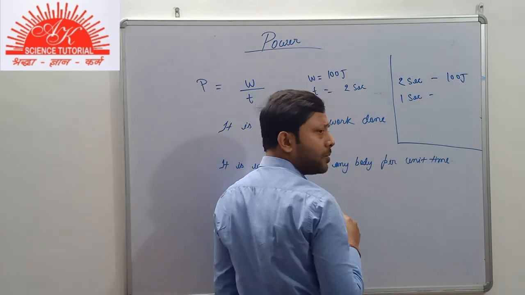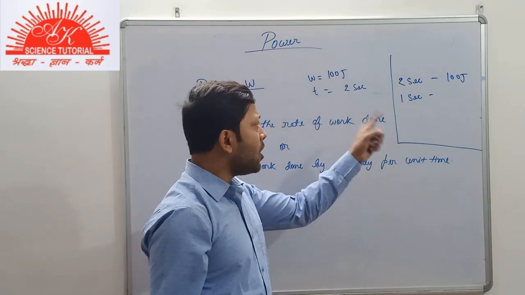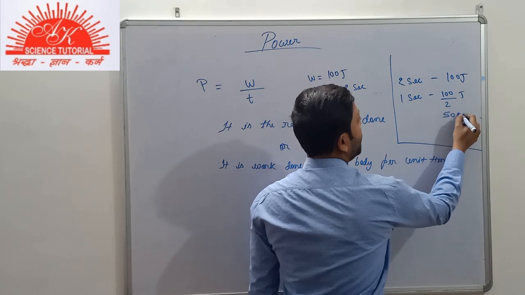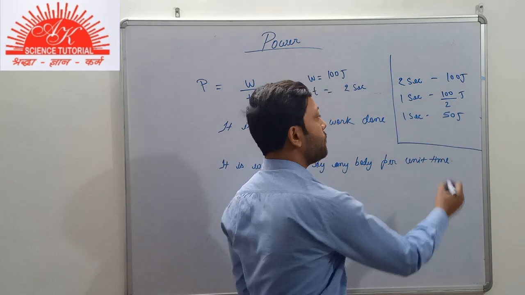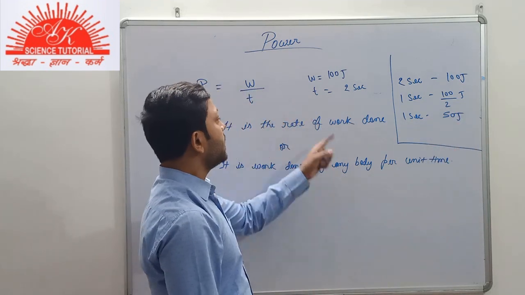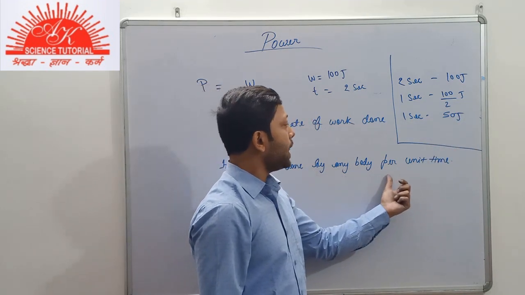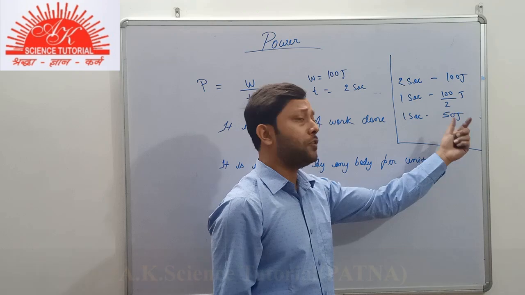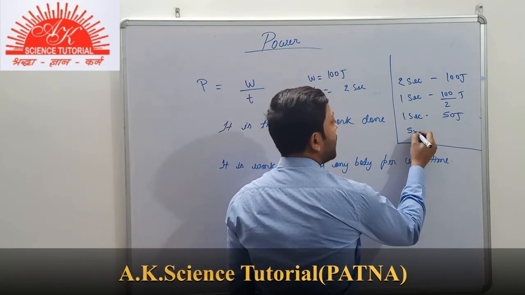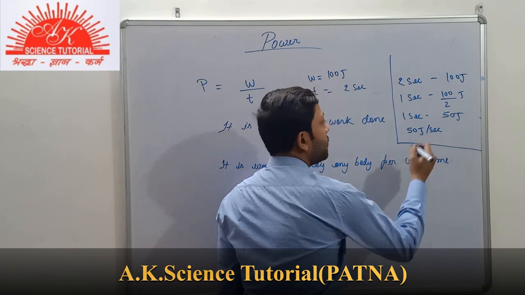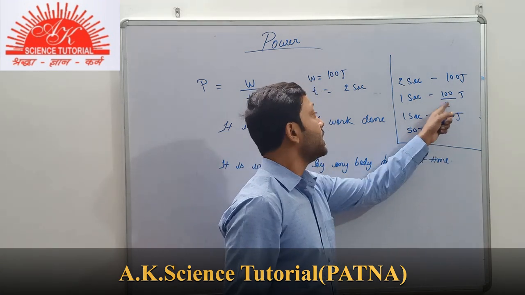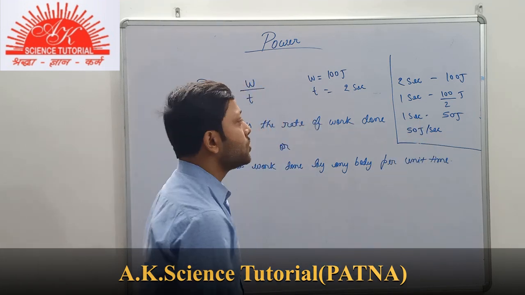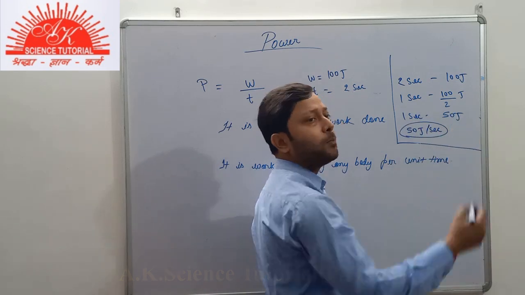Then we apply the unitary method here. In 1 second, how much work will be done? 50 joule of work will be done. So in 1 second, 50 joule of work is done. And obviously, that is the rate of work done, or the work done by any body per unit time. We can write it like this also: 50 joule per second. That means 50 joule of work is done in 1 second, and this is only the power. So the power developed is 50 joule per second.